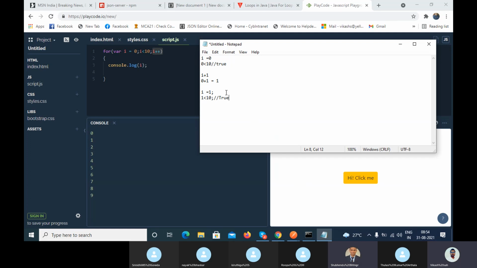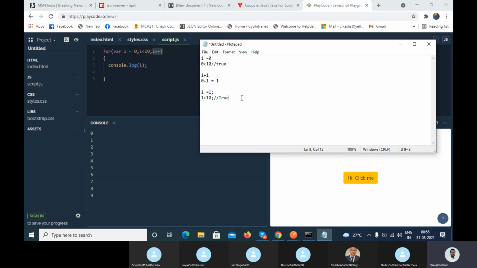Your condition is true, so it will go inside the for loop and execute your code. Whatever code you have written, it will execute and print. Now what is the I value? 1. You can see it here, it is printing the I value 1. Now it increments the value.